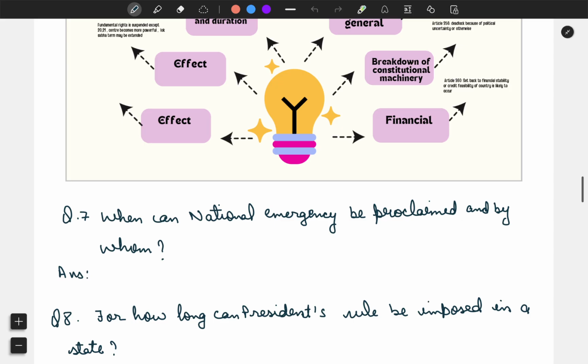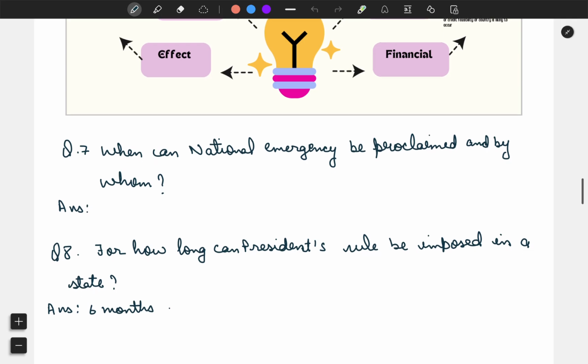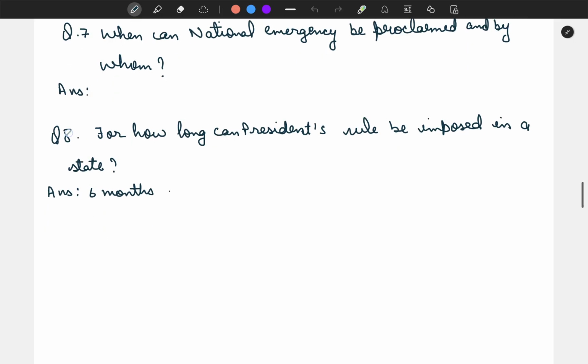Okay. Now answer these questions. When can national emergency be proclaimed and by whom? For how long can president's rule be imposed in a state? For 6 months, the president can impose a president's rule in a state.